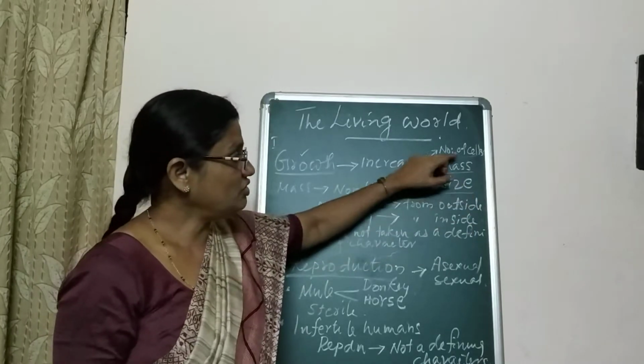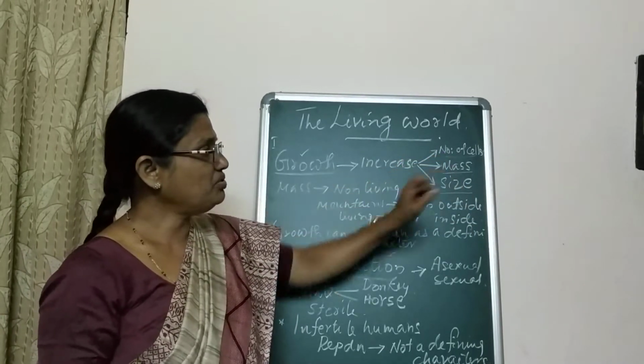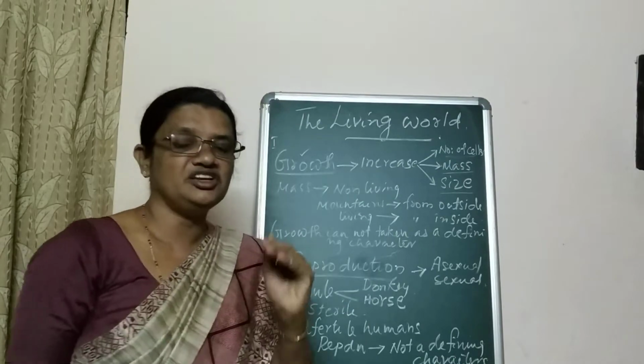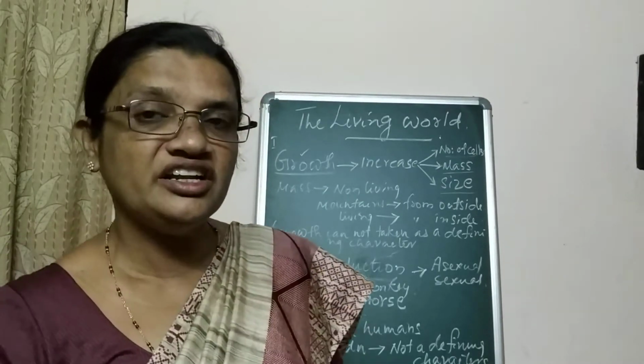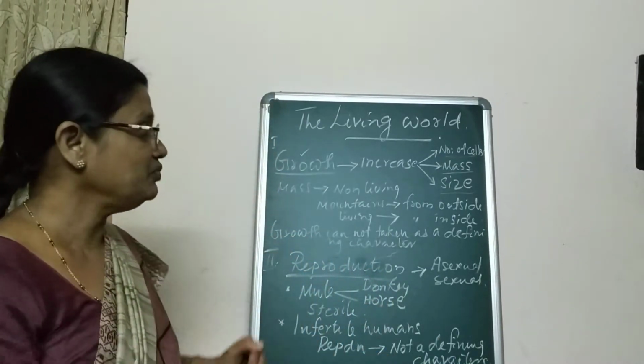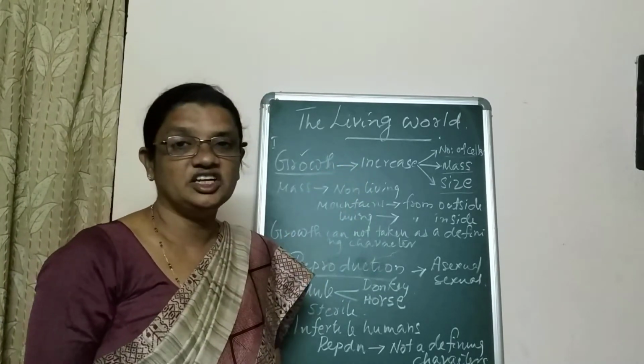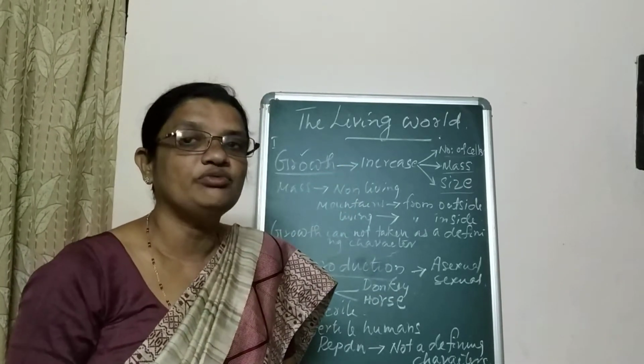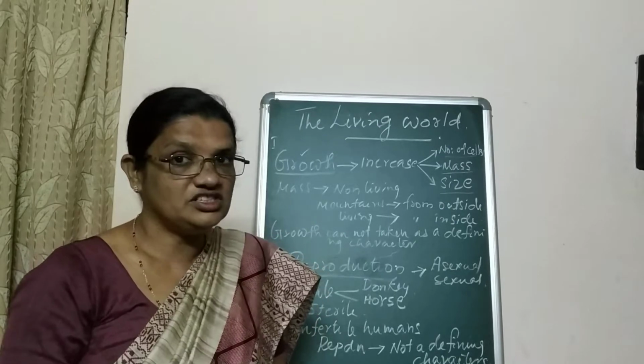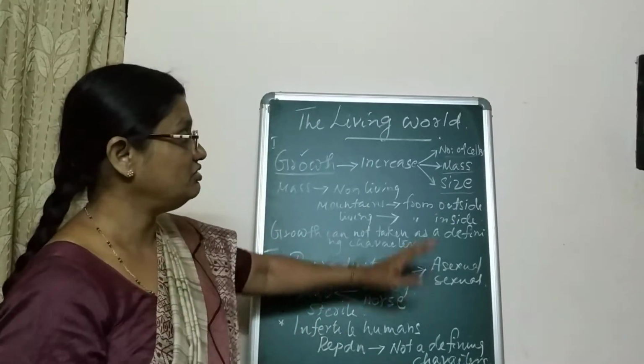So increase in number of cells and increase in mass of the organism are considered the twin characteristic features of living things.